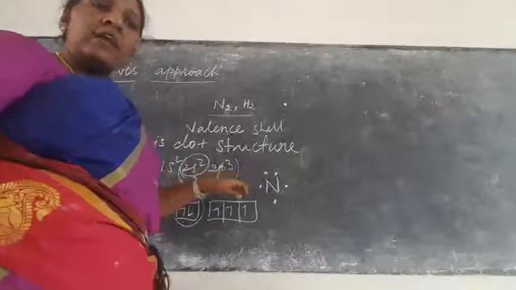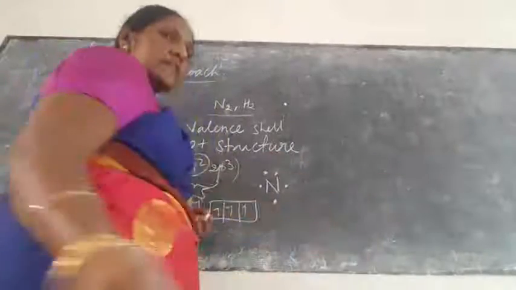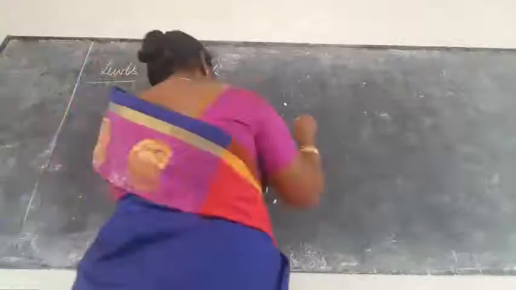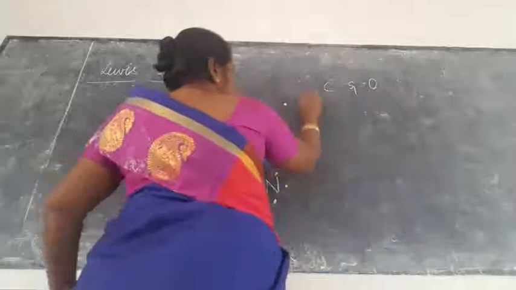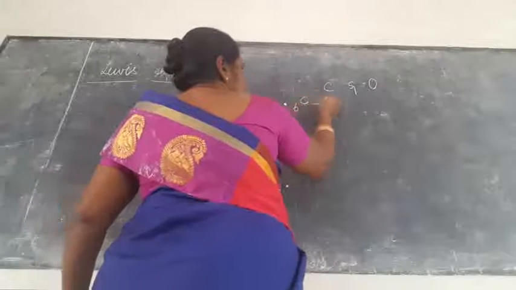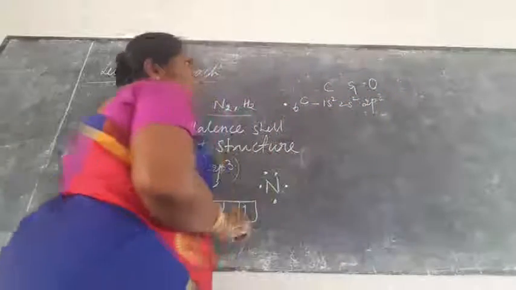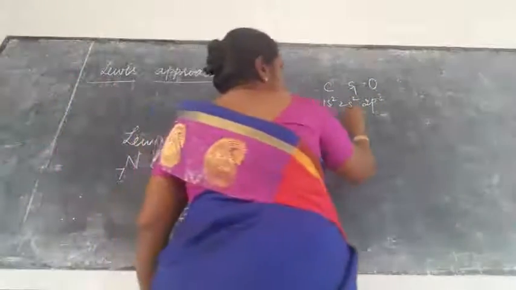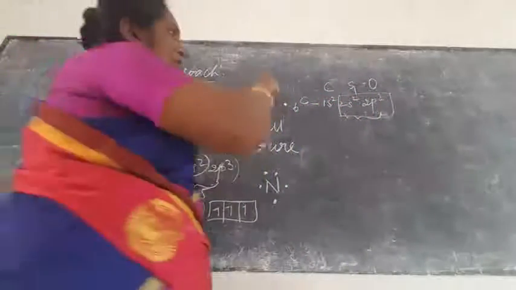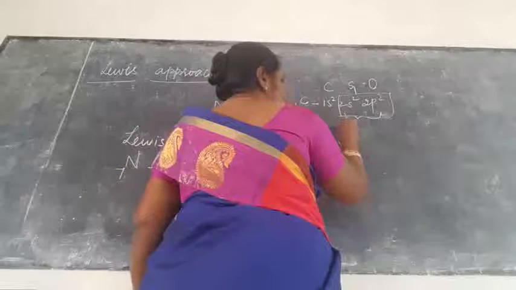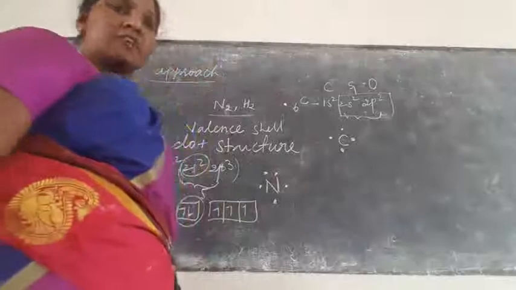Again, this can be represented for carbon monoxide. How to write the Lewis dot structure of carbon and oxygen? Carbon atomic number is 6, so 1s2, 2s2, 2p2. How many electrons are present in the outermost shell? 4 electrons are present in the outermost shell, right? So how to represent the 4 electrons? This is carbon: 1, 2, 3, 4. This is the Lewis dot structure of carbon.